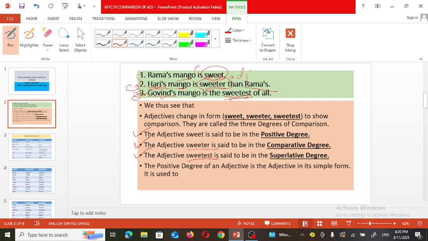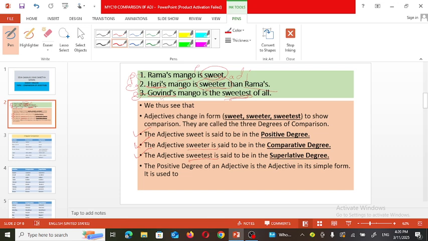So superlative degree. Remember, the superlative degree cannot be used when only two things are compared. For example, Harish's mango is sweeter than Ram's. This sentence is in the comparative degree. We can change it into the positive degree, such as Ram's mango is not as sweet as Harish's.